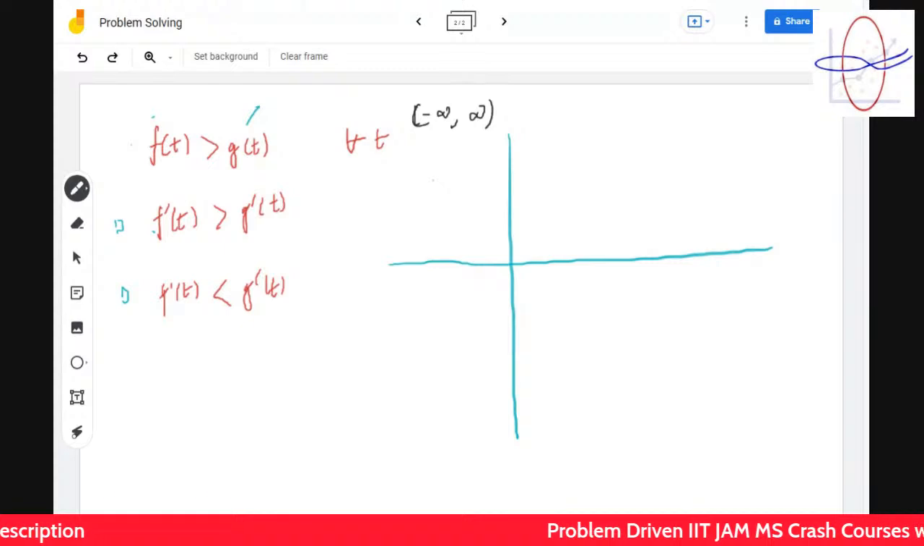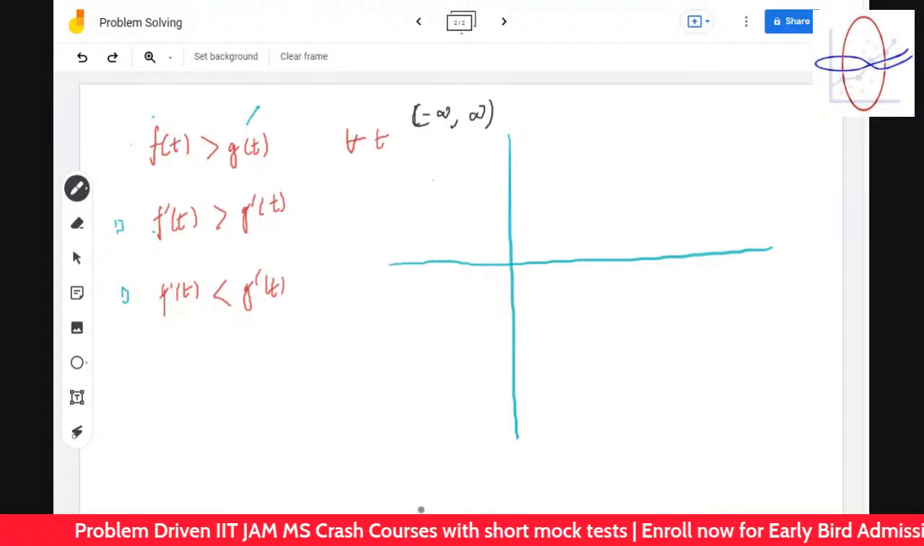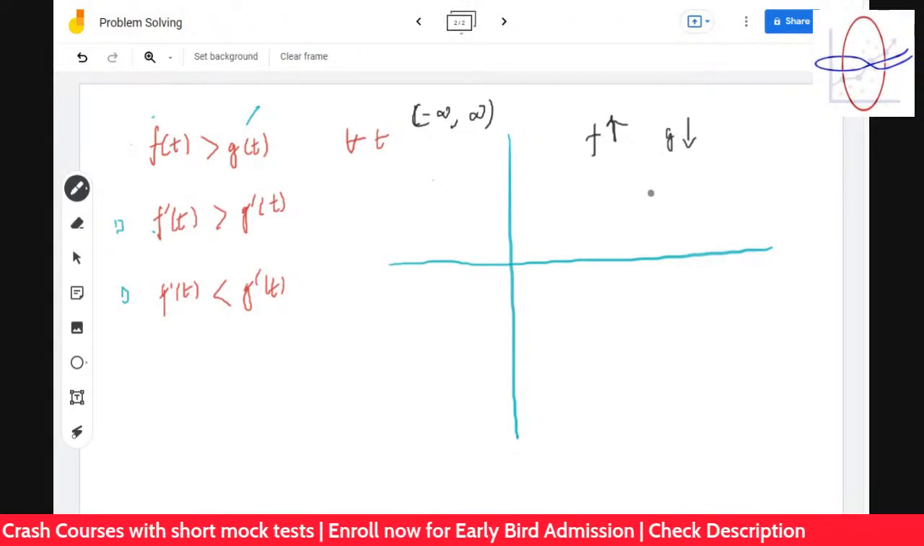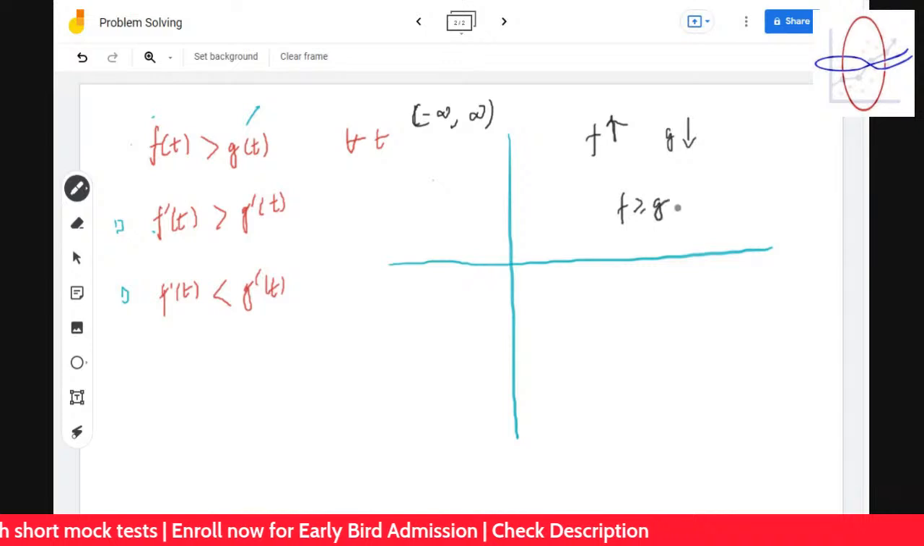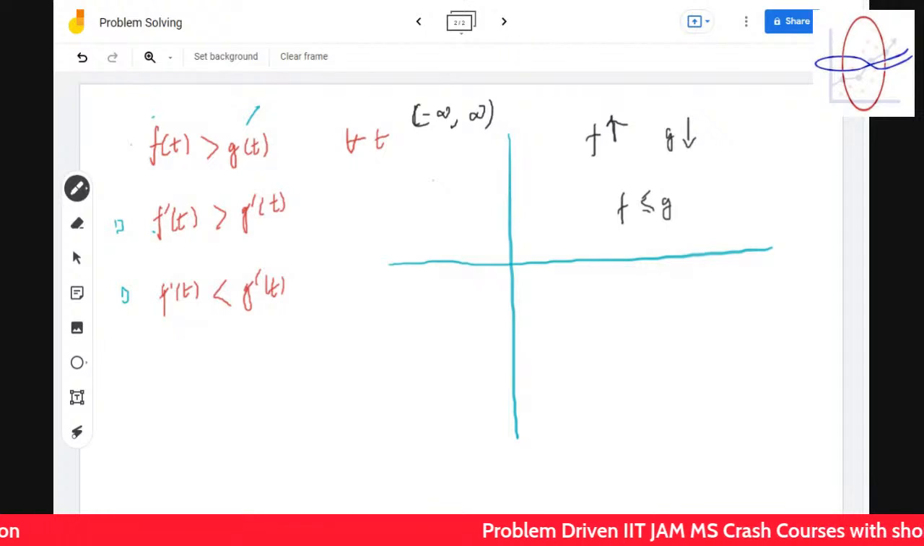It's okay. Since it's a doubt, I'm trying to make you do the problem. The question I'm asking is this: f is increasing and g is decreasing, and still f is less than or equal to g. This is what I'm trying to find, on the domain minus infinity to infinity.